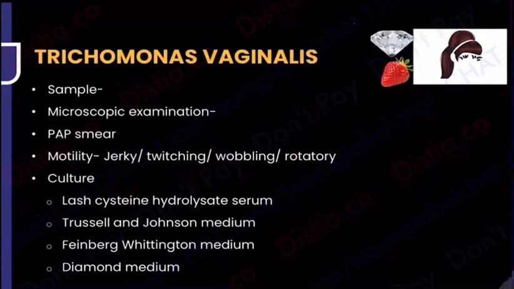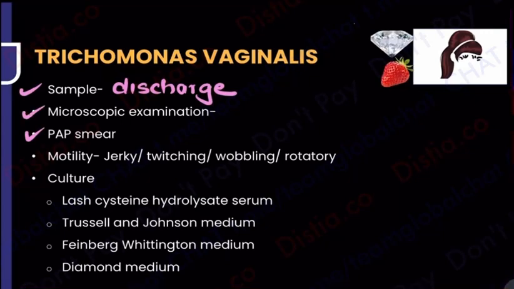Now let's pick it up. What is the sample that you will take? You will say, ma'am, what a joke. If the patient is coming to me with a discharge, I will of course take a sample of the discharge. That is why, guys, you must have seen in gynecology we do a pap smear from the cervix, because of course the discharge is there. So I do a pap smear. What will I see microscopically? Are you going to see trophozoite and cyst? No. This is only and only trophozoite. There is only one form that I have to see.